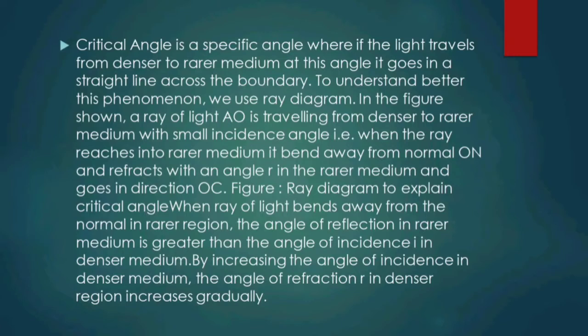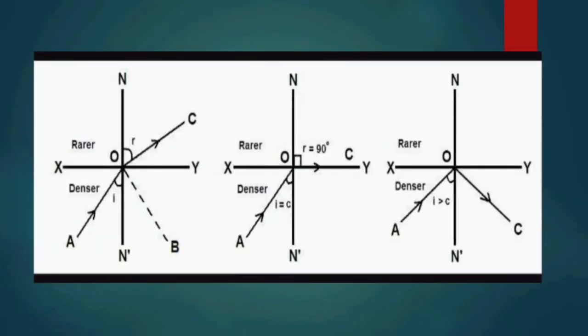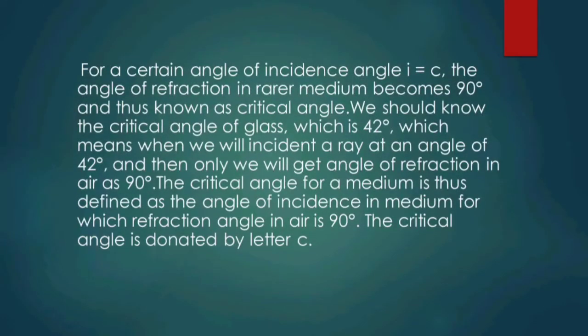In the ray diagram explaining the critical angle, the ray of light bends away from the normal in the rarer region. The angle of refraction R in the rarer medium is greater than the angle of incidence I in the denser medium. By increasing the angle of incidence in the denser medium, the angle of refraction R increases gradually. For a certain angle of incidence, when angle I is equal to C, the angle of refraction in the rarer medium becomes 90 degrees, and this angle is known as the critical angle.